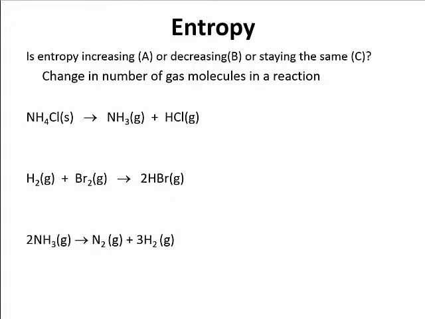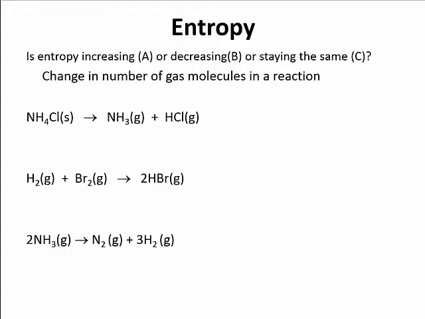Okay, if I look at this next one, I've got 2 particles on the left, I've got 4 particles on the right. So I would expect, because of the 4 particles, those would have a higher entropy. So I'd expect entropy to be increasing on this one as I go from left to right.